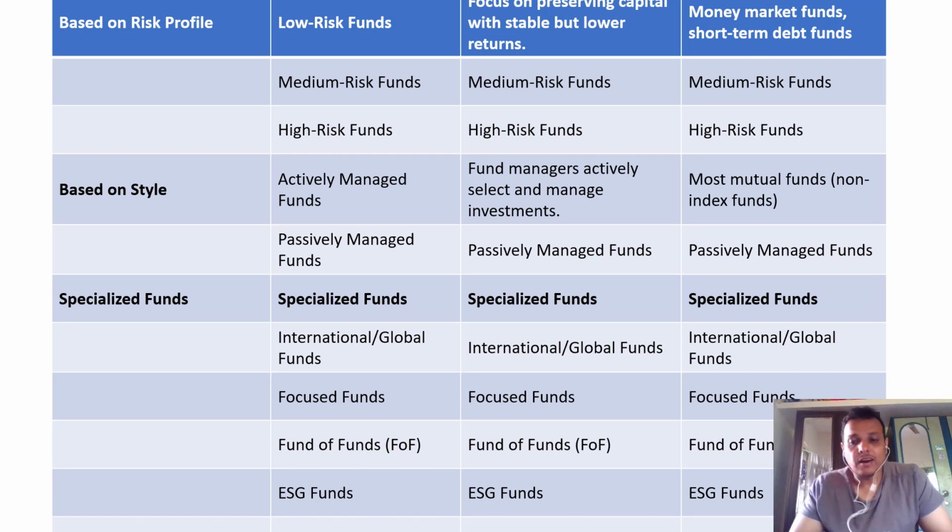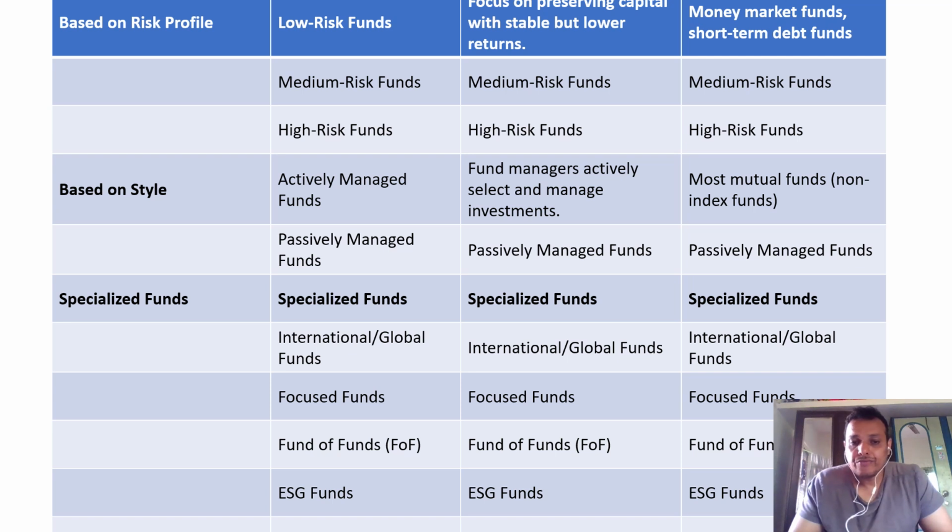Based on the style of investment, there are actively managed funds and passively managed funds. In actively managed funds, the fund manager actively selects and manages investments. Most mutual funds are non-index funds, not linked to the market. Then you have specialized funds, which have been explained to you. In specialized funds, there are international and global funds. International funds focus on global trends.